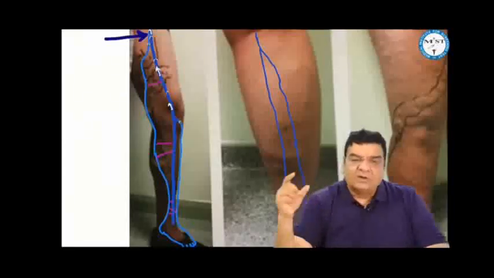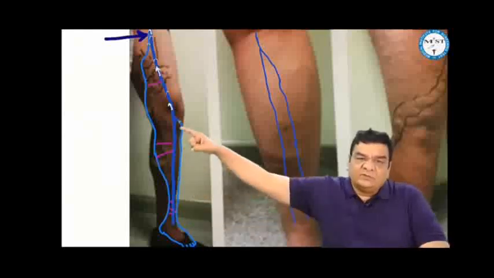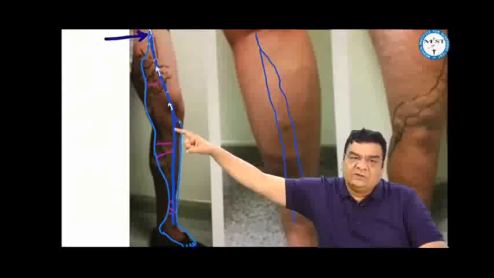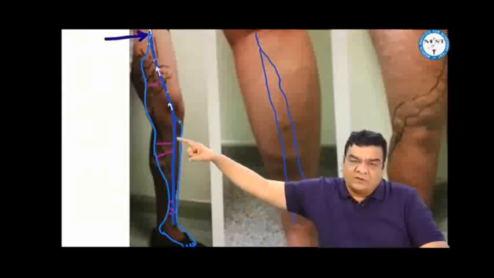So now what happens? Whatever blood is coming into these veins, when this blood is moving up because of contraction of the muscles, this blood cannot fall back because God has given valves in the veins. Normally, when the muscles are contracting, blood is moving up.